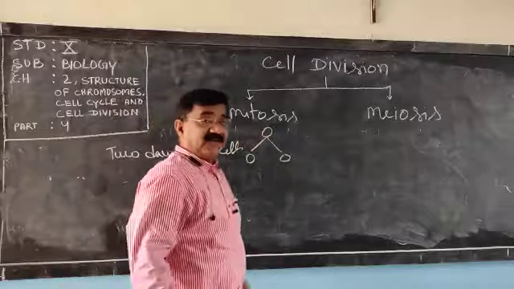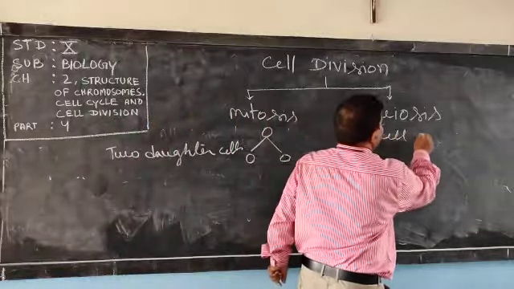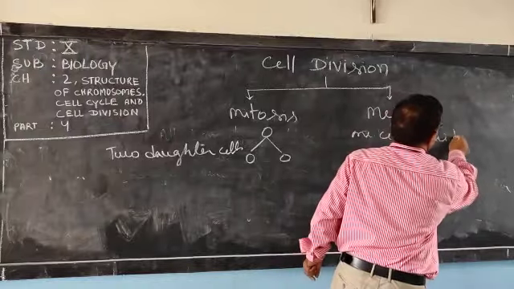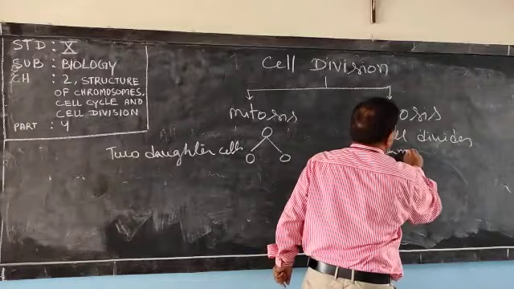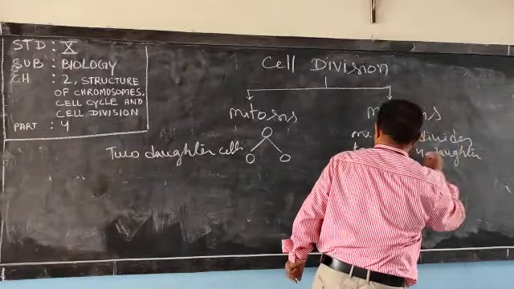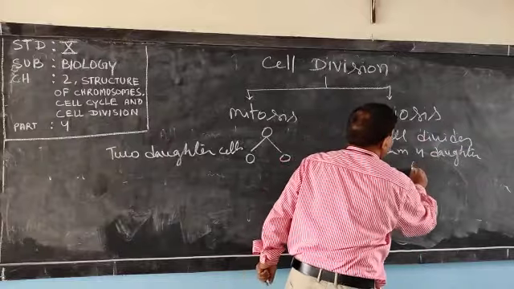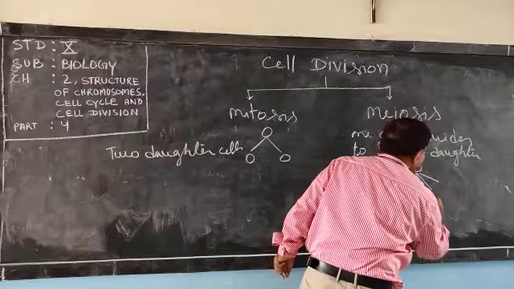And in meiosis, one cell divides to form four daughter cells.